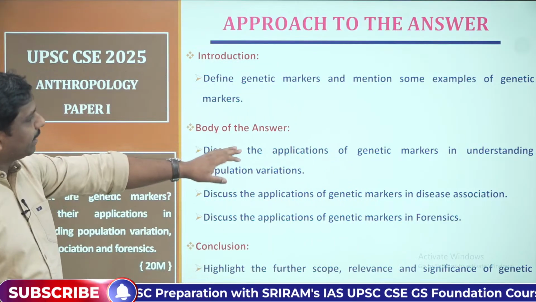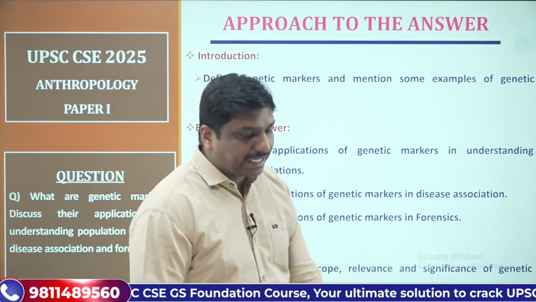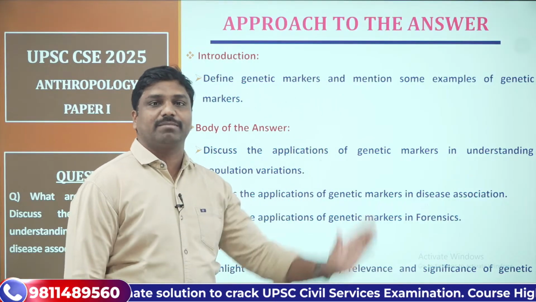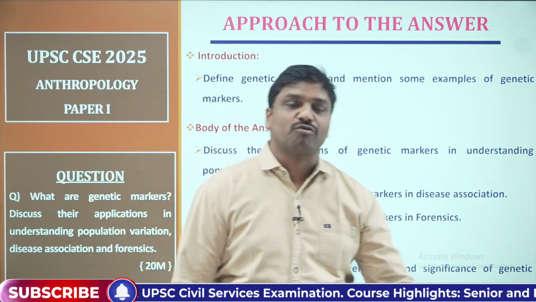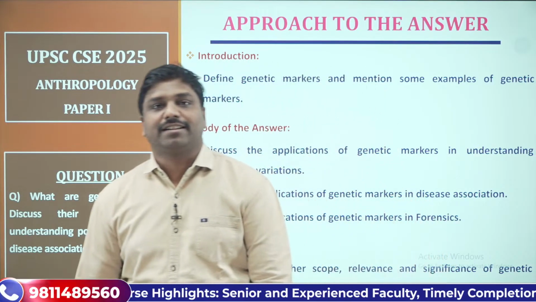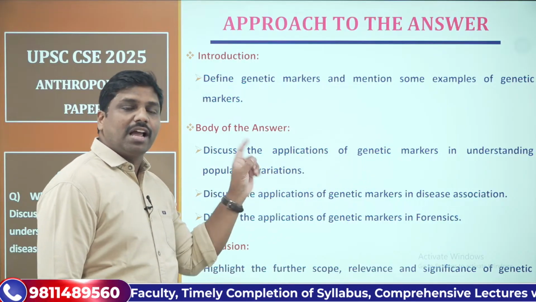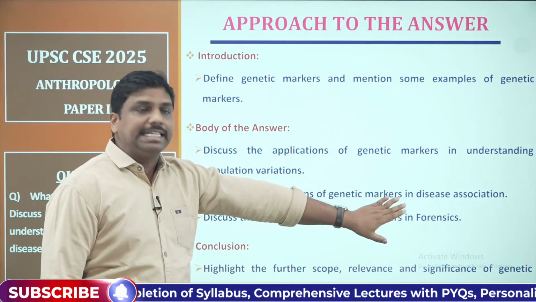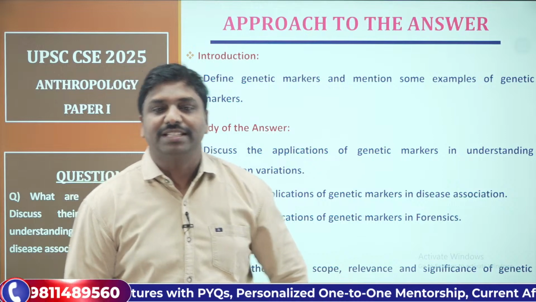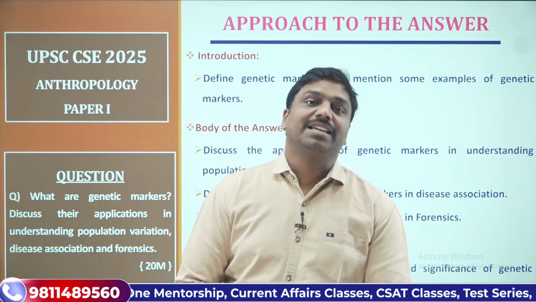Then, coming to the body portion of the answer, the question is directly asking us to discuss the applications of genetic markers. The question is very straightforward, and you can check it clearly. So: applications of genetic markers in understanding population variation, applications of genetic markers in disease association, and applications of genetic markers in forensics. This is the basic demand, and the same thing you mention in the body portion also.